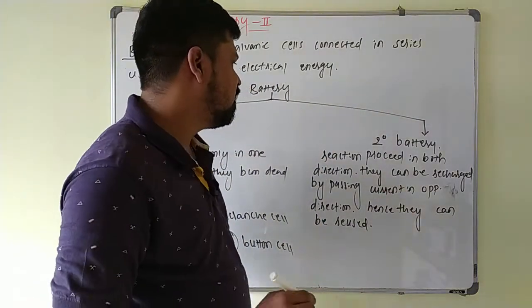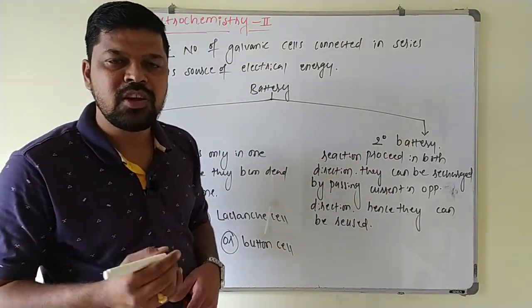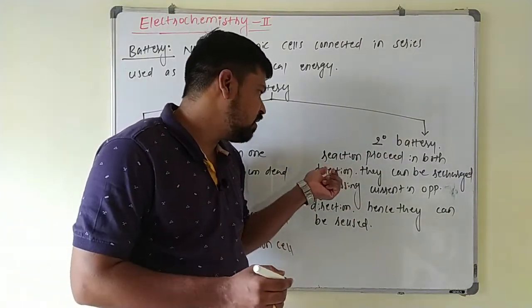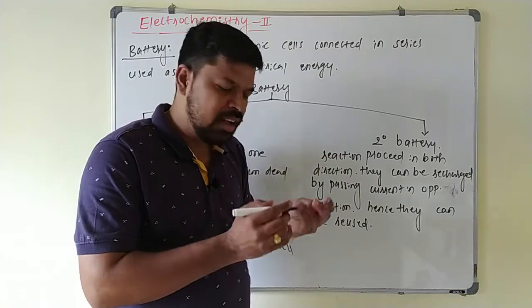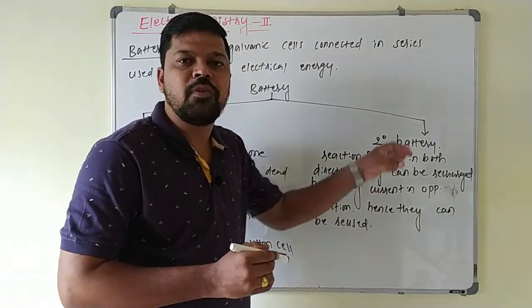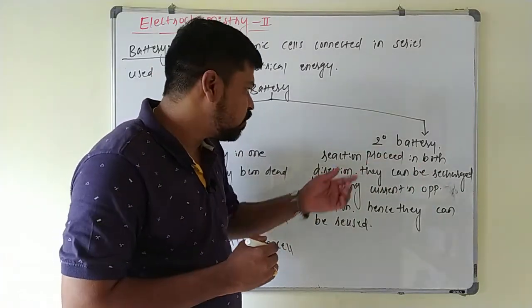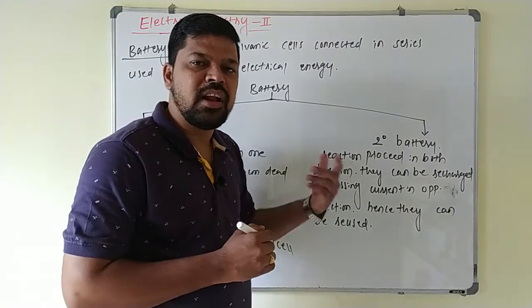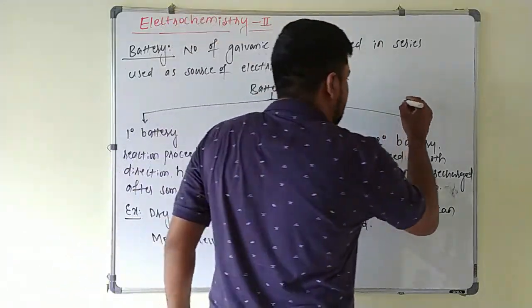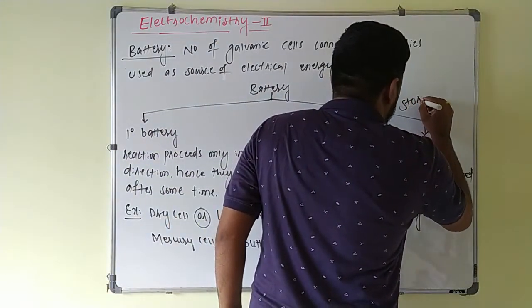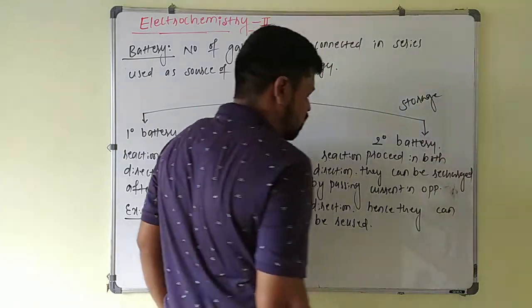Example for this one is these secondary batteries, they are also called as storage batteries, because whenever they are charged by passing electrical current, that electrical energy is stored in the form of chemical energy here. That's why these secondary batteries are also called as storage batteries here. Okay.